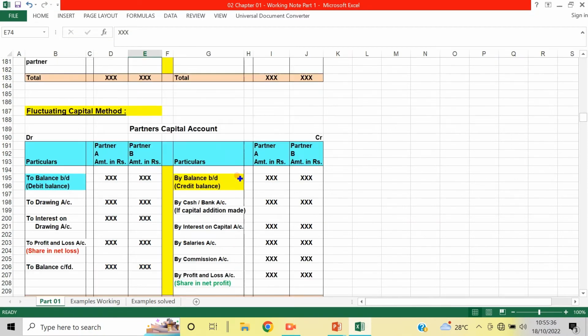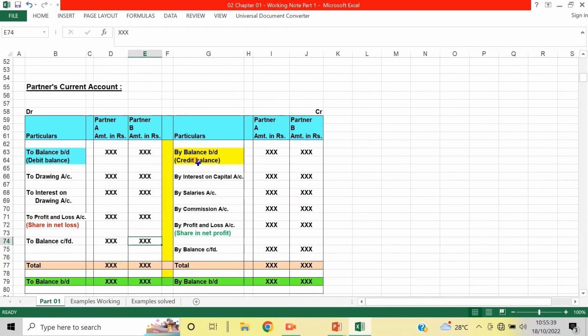Let's see again. See, interest on capital, salaries, commission. Then if there is any loss, it will be taken here, and if it is a debit balance, it will be taken here. But the opening balance, then the drawings of the partner during the current year, and interest on the drawings charged by the firm to the partners is debited here.